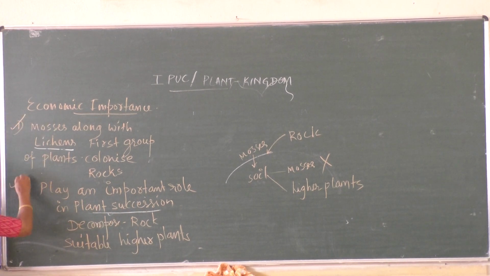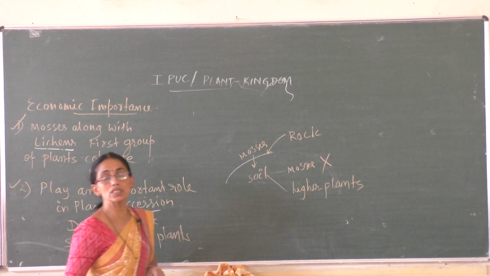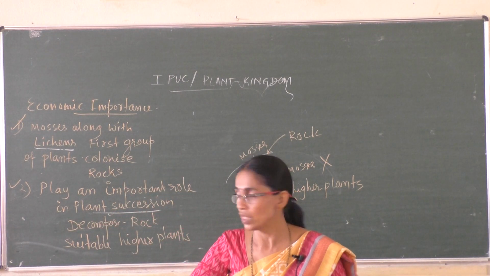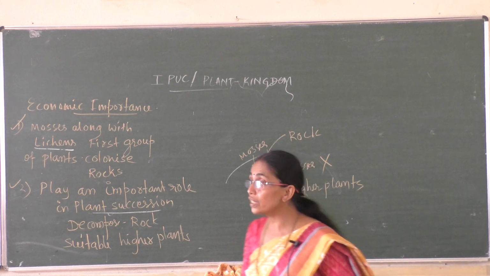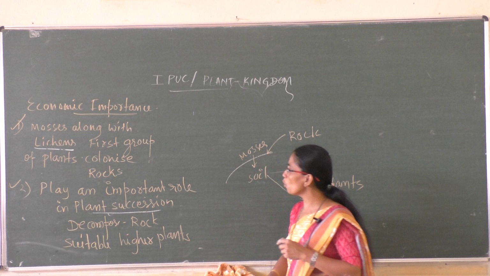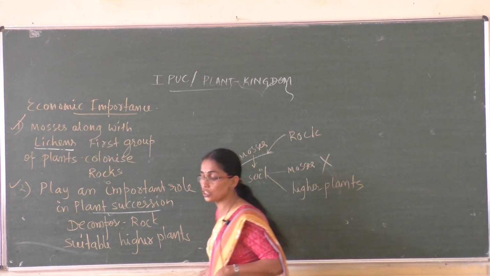So the first economic importance: along with the lichens, these are the first group of plants which can grow, accumulate and colonize on rocks. Mosses play an important role in plant succession.